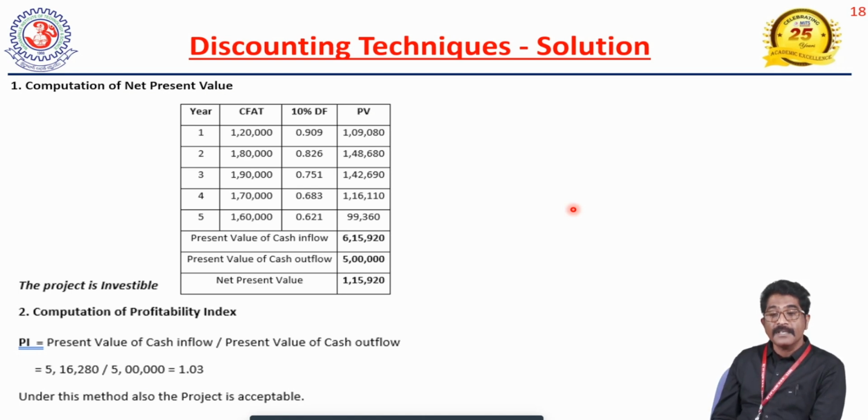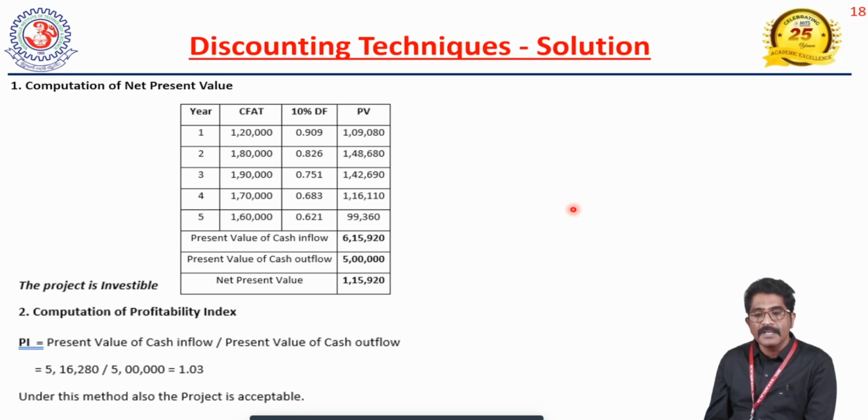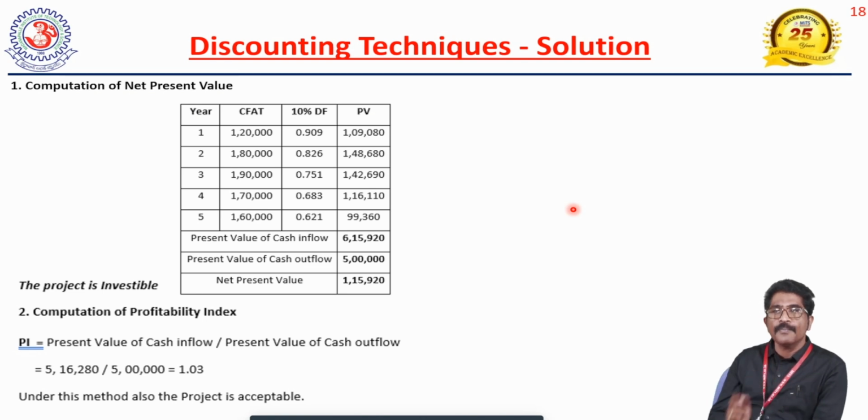The 10% discounting factor for the first year is 0.909. It means if you get 1 rupee after completion of 1 year at 10% rate of interest, what is the present value of that 1 rupee? That is 0.909.